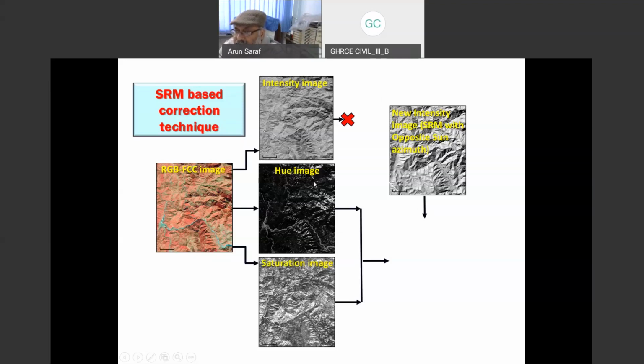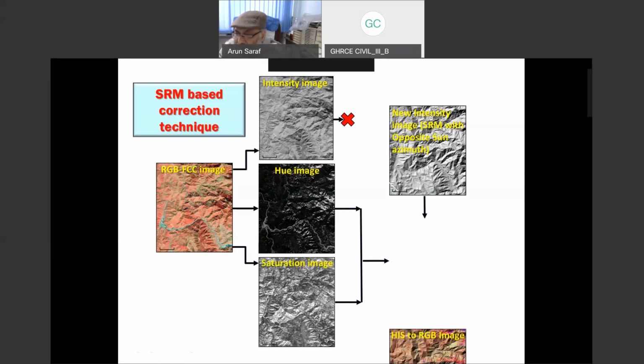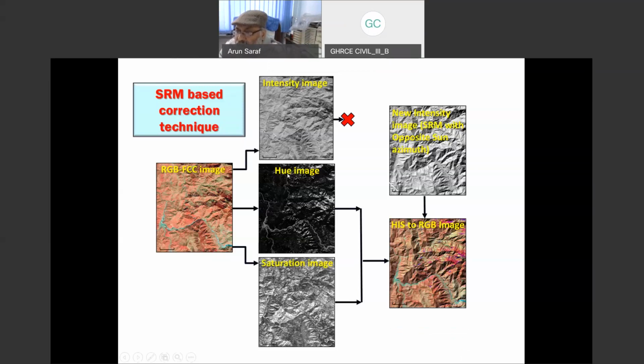The original intensity image is dropped and replaced by a new intensity image, which is nothing but a SRM with opposite sun azimuth. Then we go for the backward transformation: we continue with the hue image, the saturation image, and a new intensity image, which is the SRM having opposite sun direction. When we do the backward transformation from hue intensity saturation to RGB,